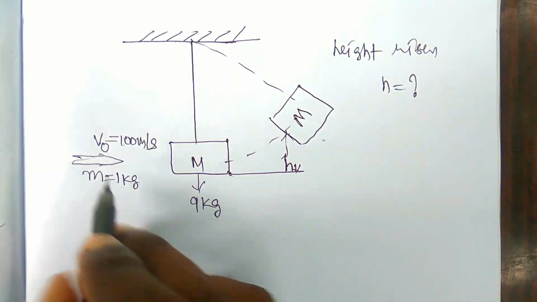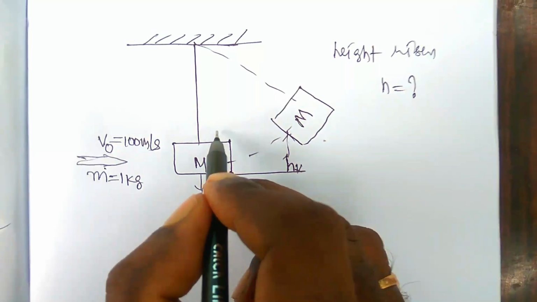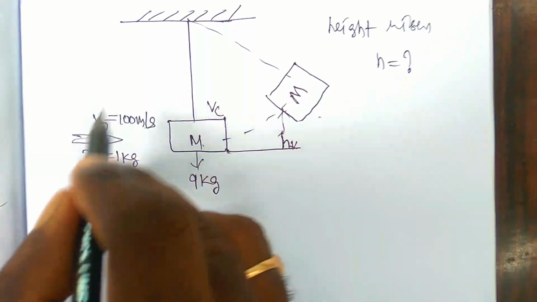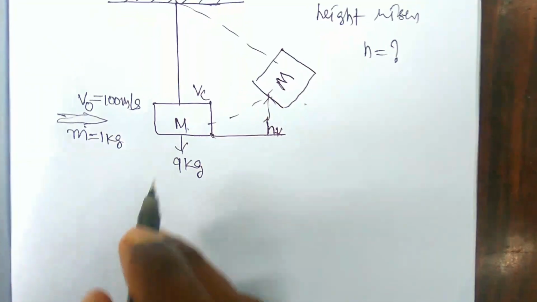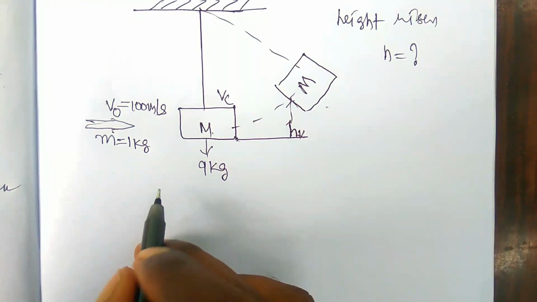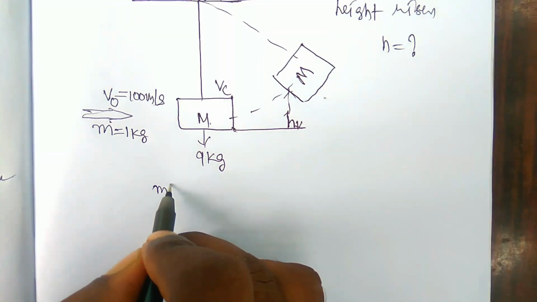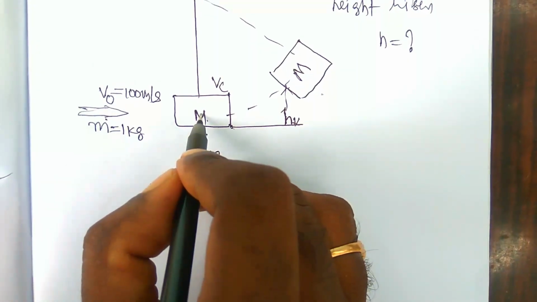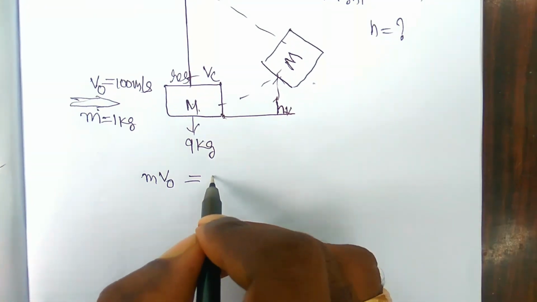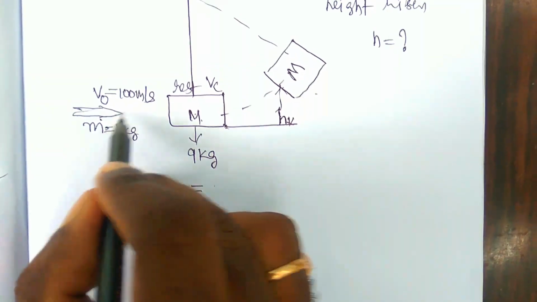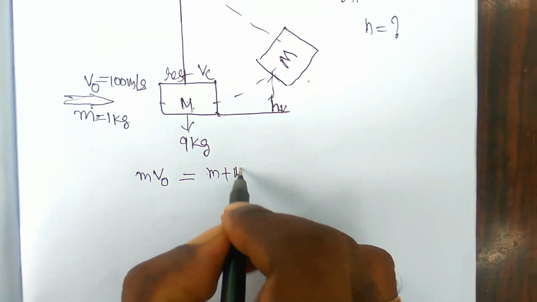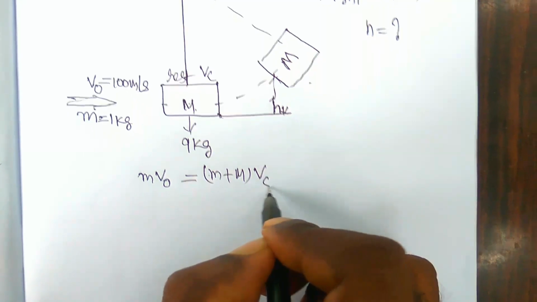After collision, the bullet and the block have a common speed, vc. Before and after collision, the momentum is conserved in this case, because the ballistic pendulum is the best example of an inelastic collision. So due to conservation of momentum, m v naught, because the block is at rest before, is equal to, after collision, (m plus M) vc, since the bullet penetrates into the block and moves with the common speed.